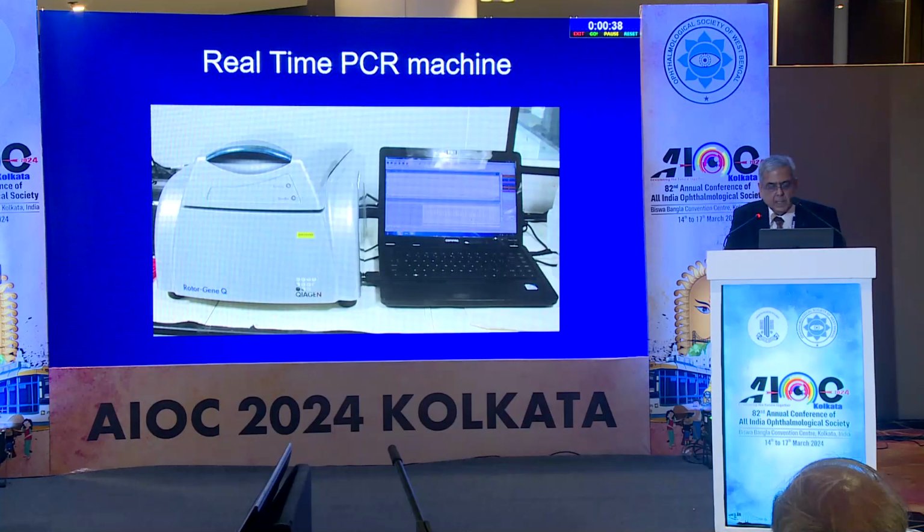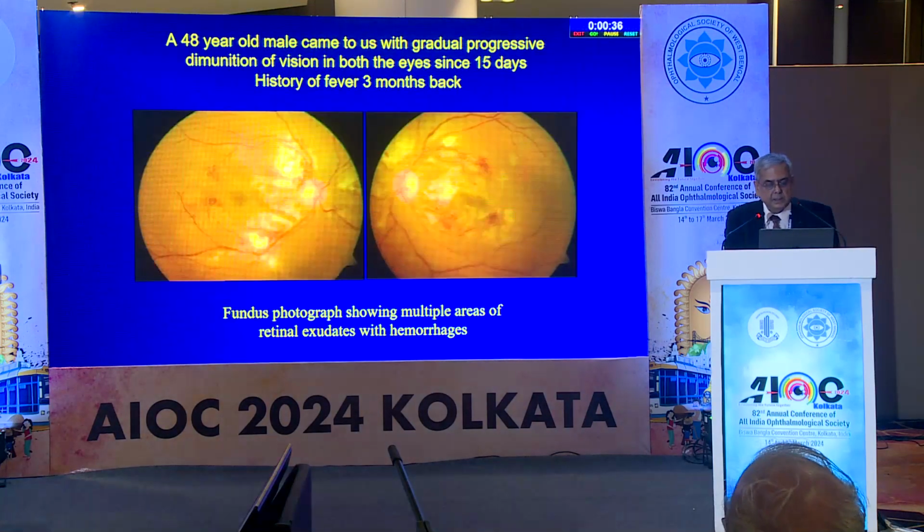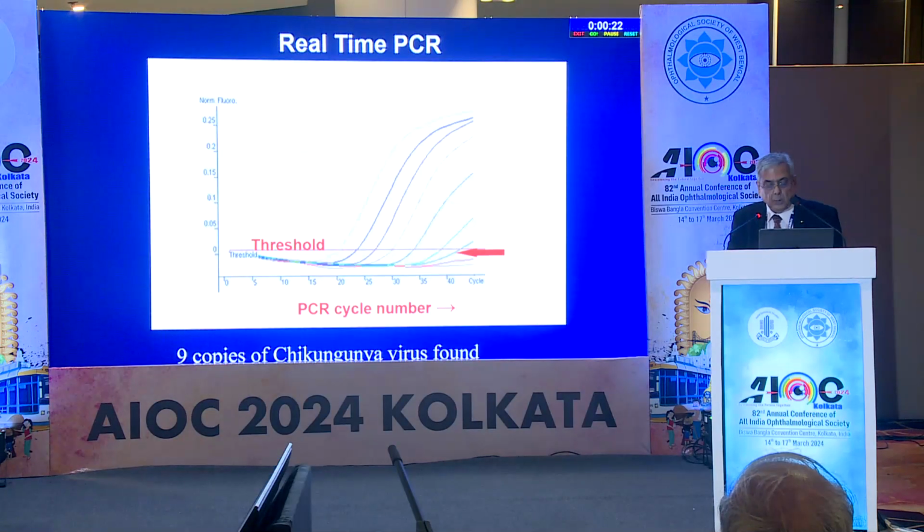And this is a real-time PCR machine, and this is a 48-year-old male who came to us with gradual progressive dimness of vision in both eyes since 15 days, history of fever 3 months back, fungal endophthalmitis showing multiple areas of retinal exudates with hemorrhage. What we did, we did a PCR for all the viruses and infectious organisms like toxoplasma, etc. 9 copies of the chikungunya virus was found.